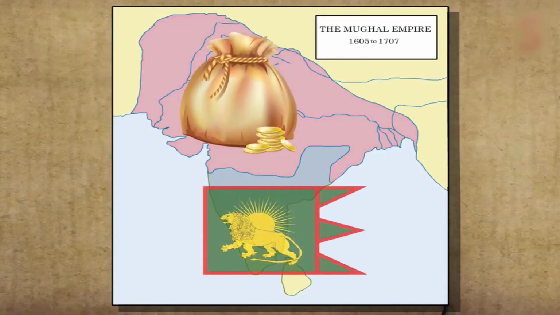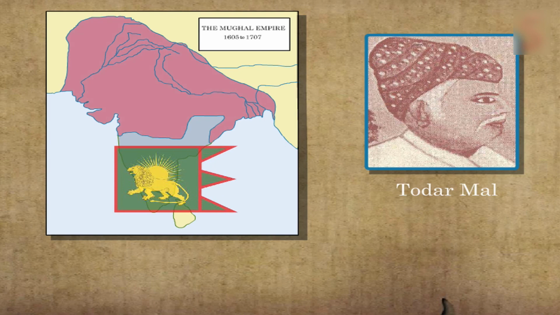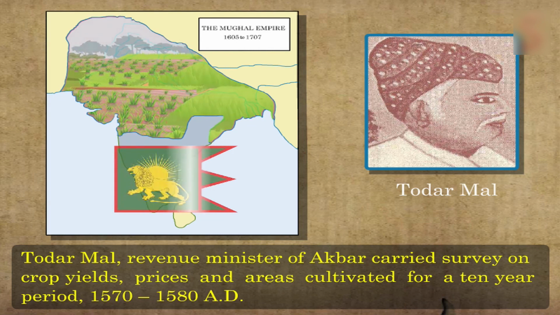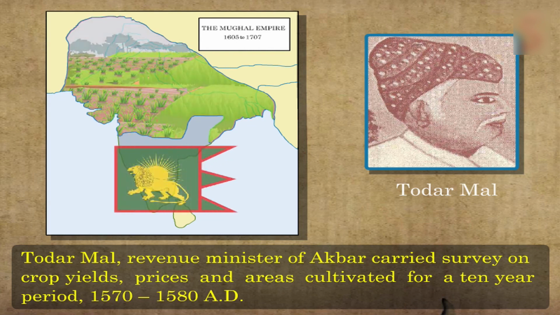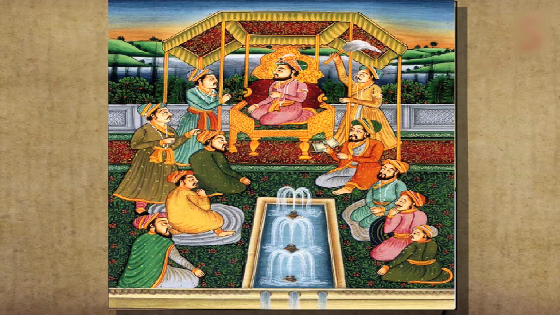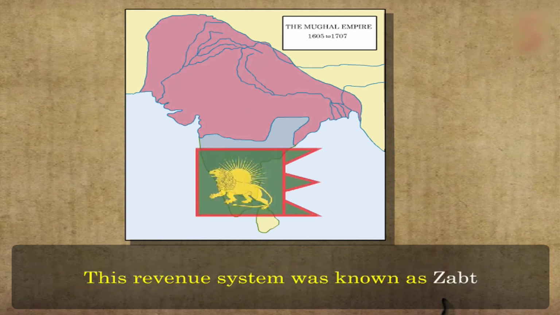The main source of income available to Mughal rulers was tax on the produce of the peasantry. Todarmal, revenue minister of Akbar, carried out surveys on crop yields, prices and areas cultivated for a 10-year period, 1570 to 1580 AD. Basing on this data, tax rates were fixed for each crop. Each province was divided into revenue circles with its own schedule of revenue rates for individual crops. This revenue system was known as Zabt.